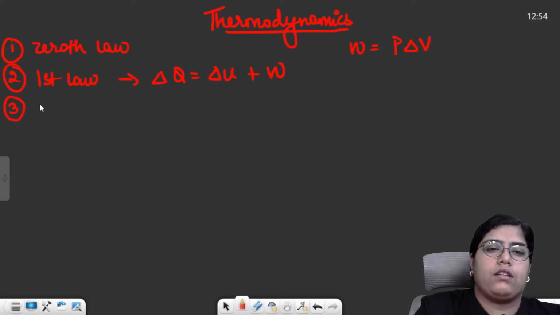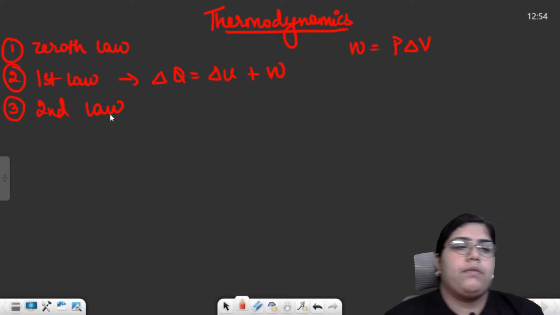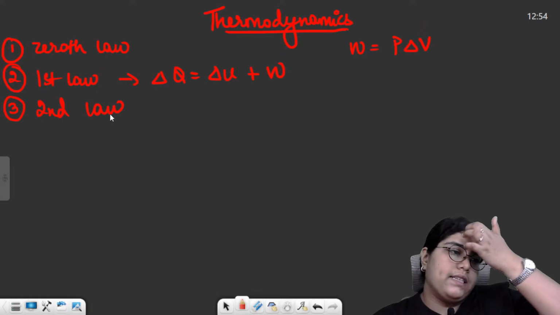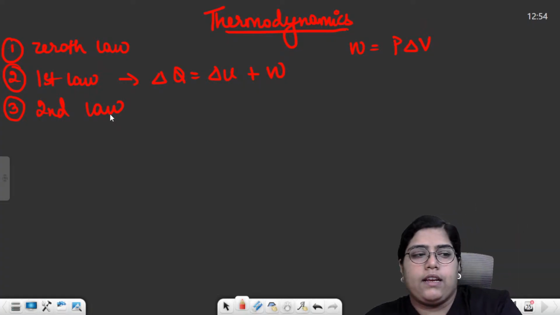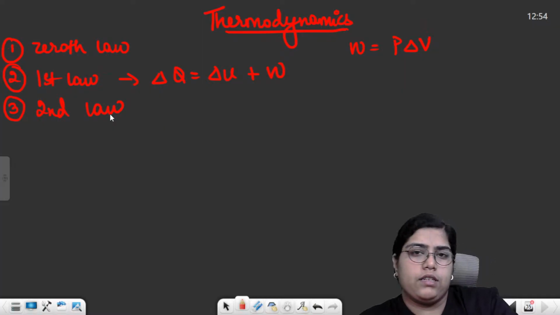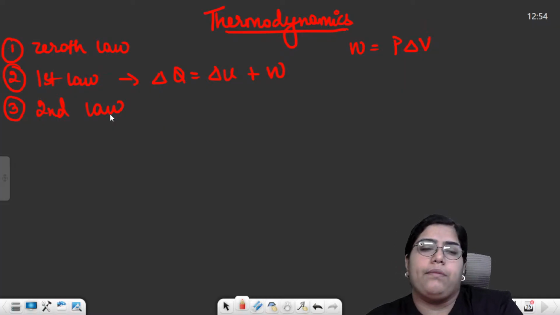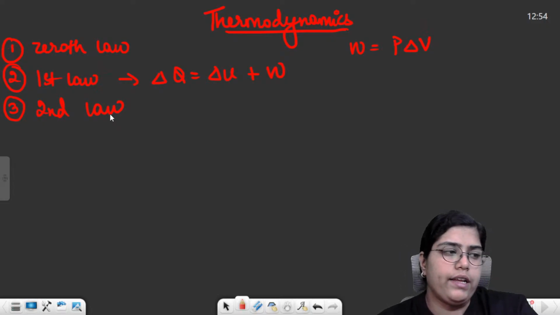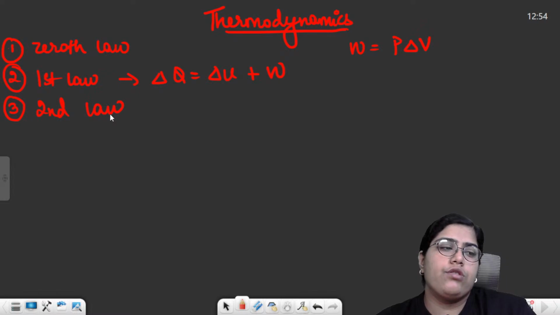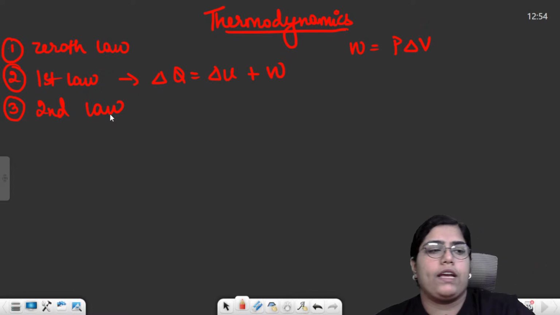And then the second law. Second law was basically based on the engine. It basically stated that it is impossible for an engine working in a cyclic process to extract heat from a reservoir and convert it completely into work. That was the second law, right? And then you just need to remember the four types of processes.